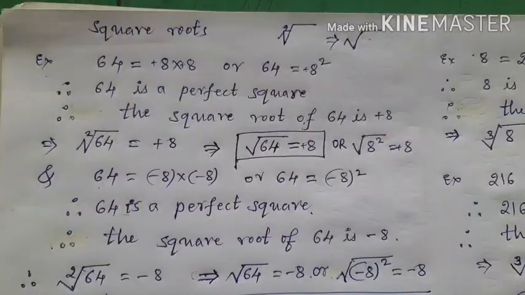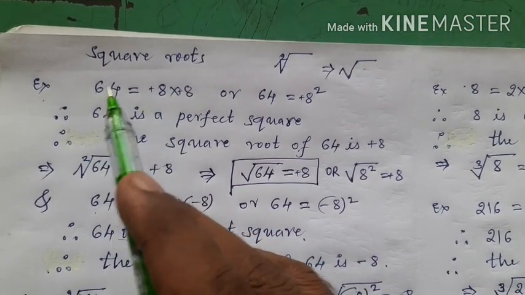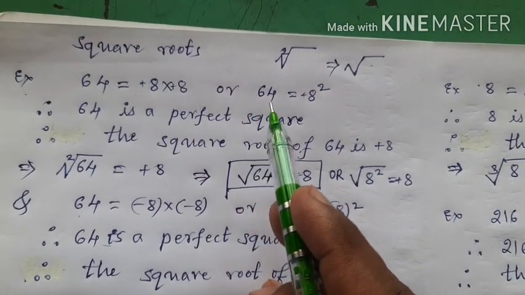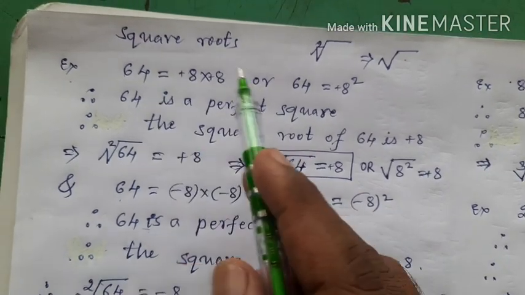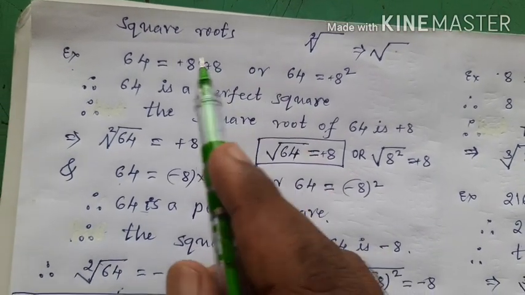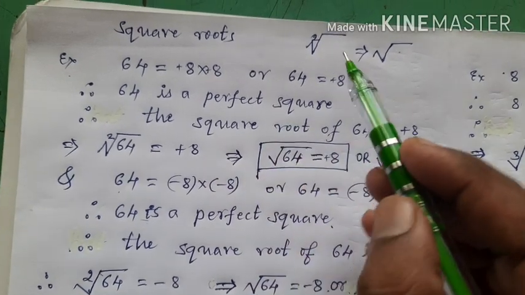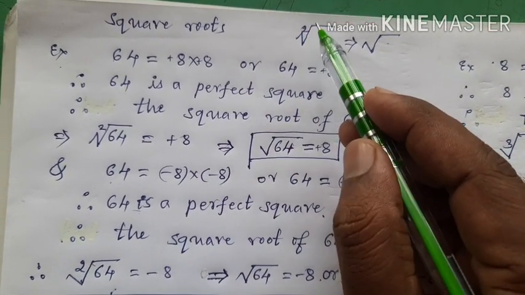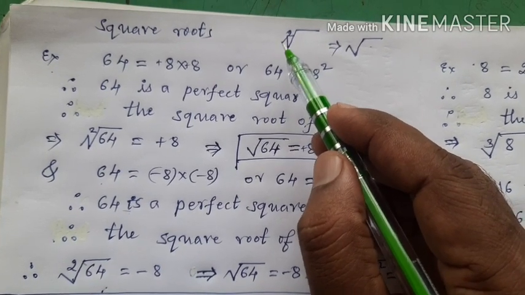Okay children, so far we studied about perfect square numbers, and now let us study about their square roots. See here children, perfect square numbers will have square roots. And this is the symbol of square root. Can you see this?